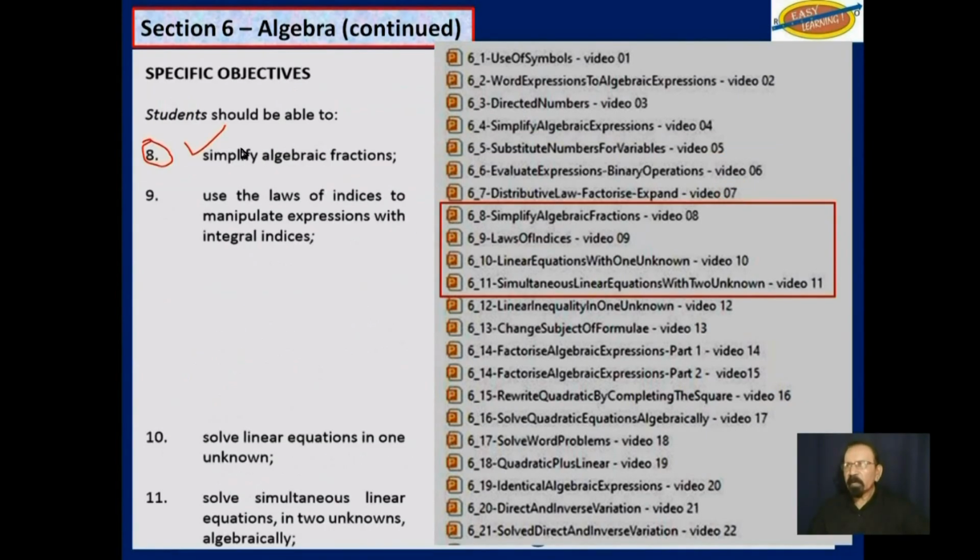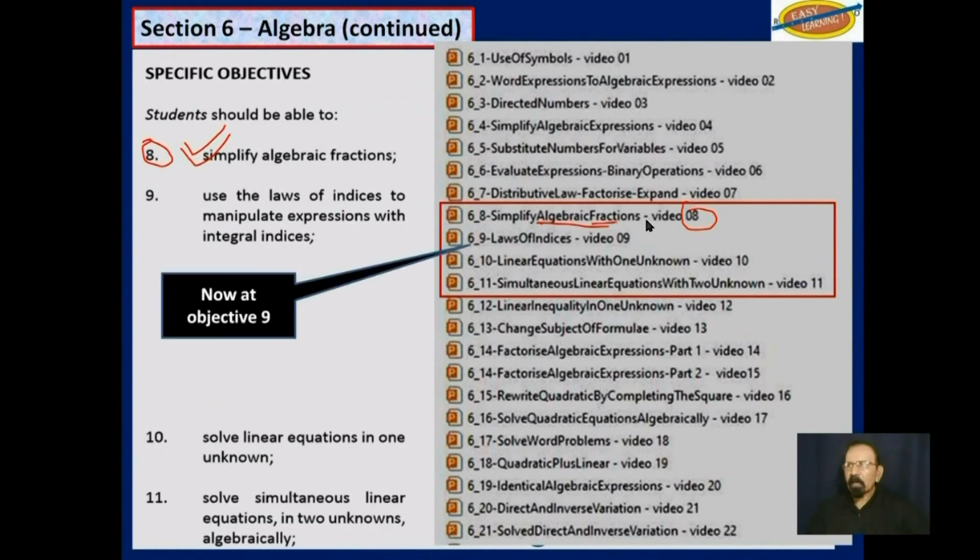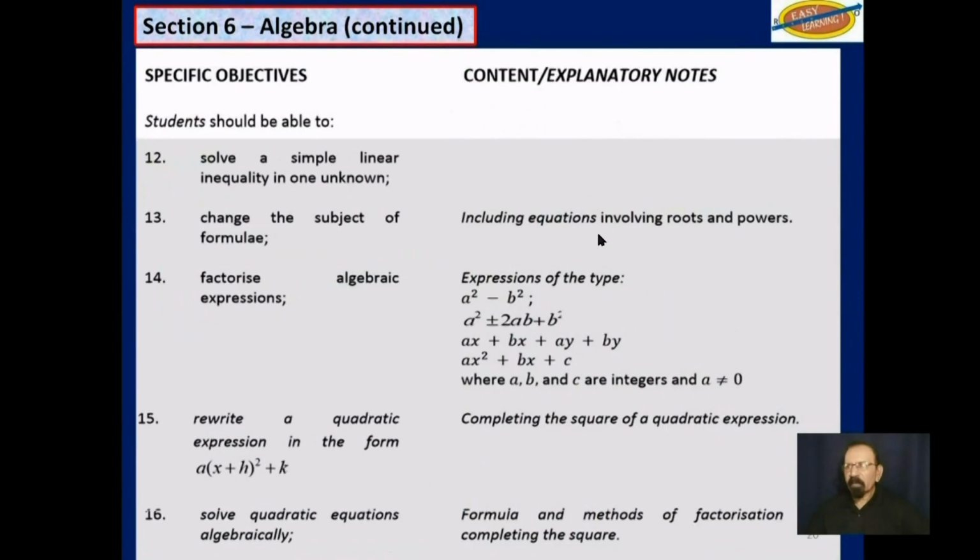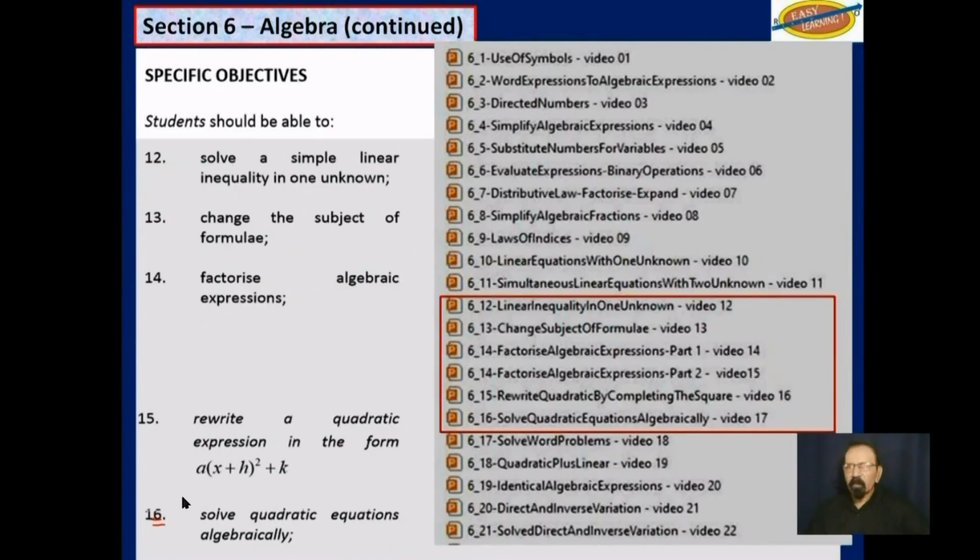We also completed objective 8 in the last video. That was in video 8, simplify algebraic fractions. And now we are at objective 9, laws of indices, in video 9. After that, we still have to do these 5 more objectives here from video 12 to video 16. That is 6 videos, because objective 14 had to be split in 2.